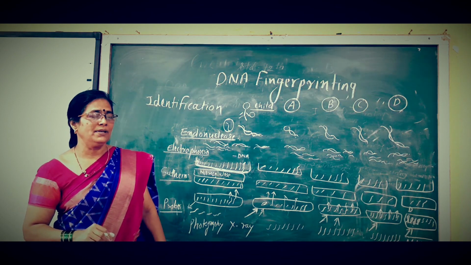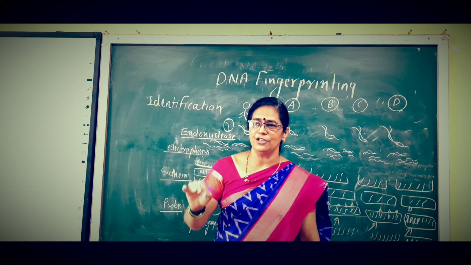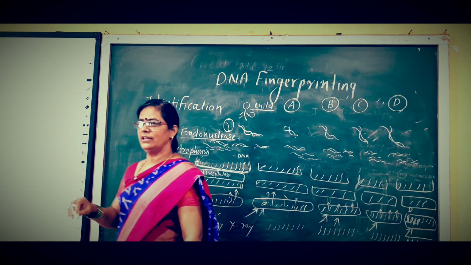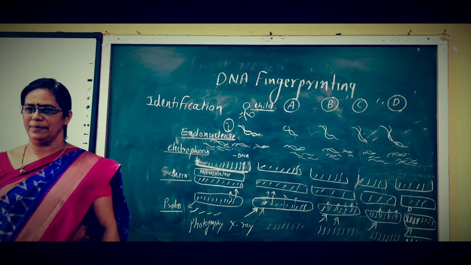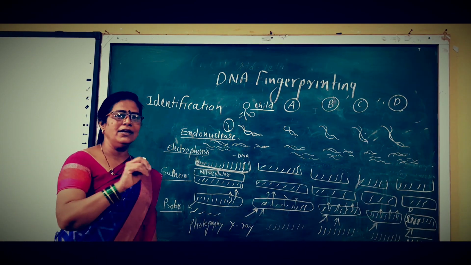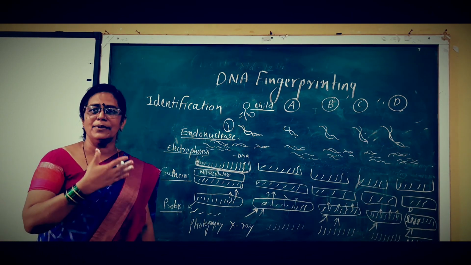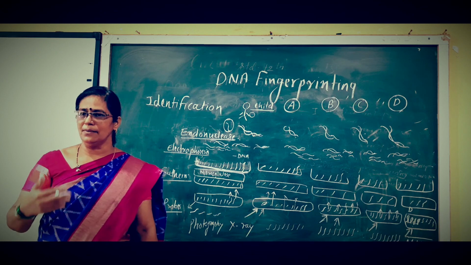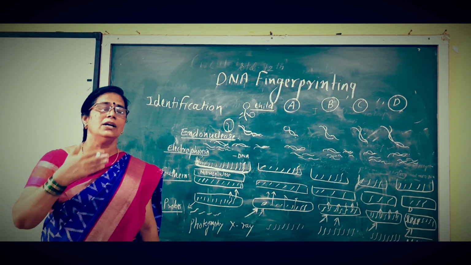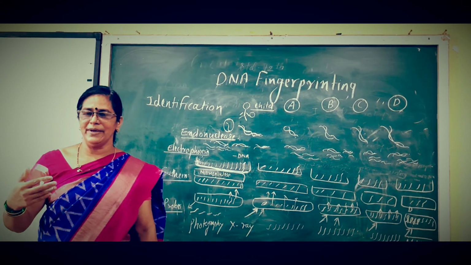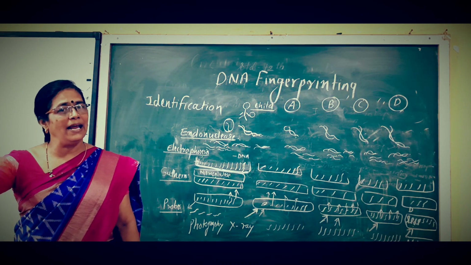What is the principle of DNA fingerprinting? VNTRs are the principle of DNA fingerprinting. When this question is asked, you have to write VNTRs, which means variable number tandem repeats. The number is variable. Around 20 to 100 base pairs are present in the VNTRs, and they are tandemly repeated in the next generation.